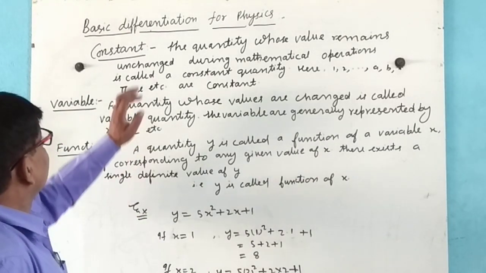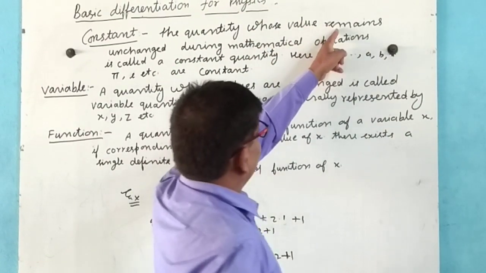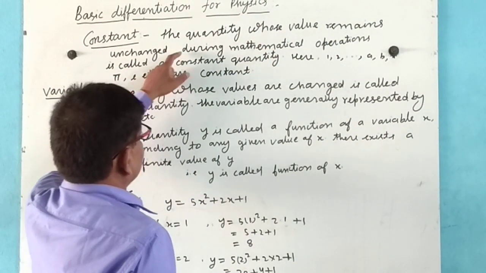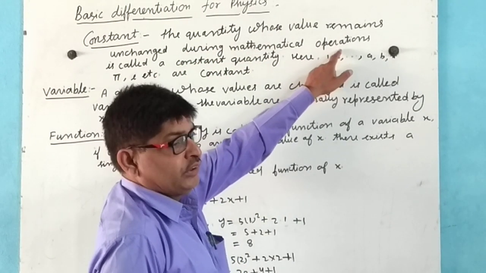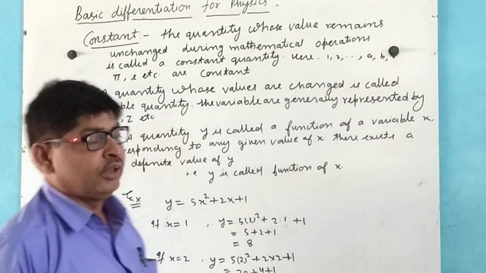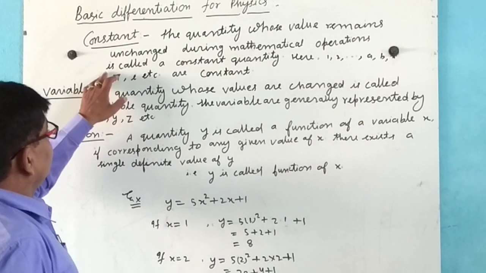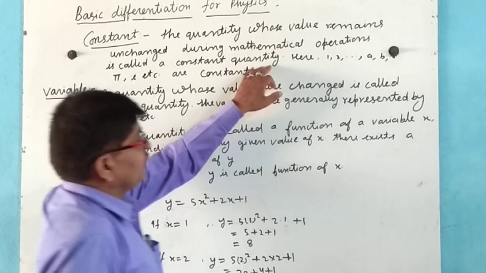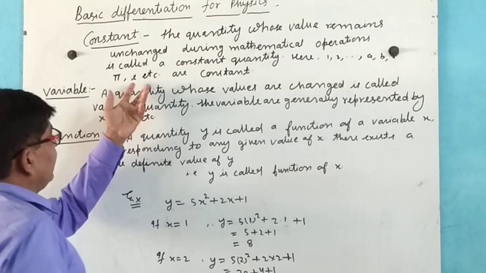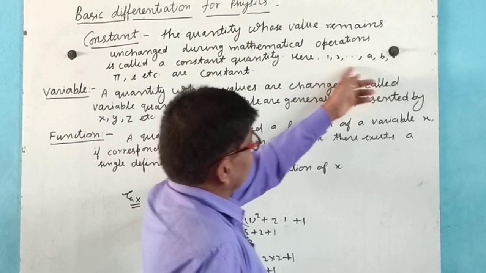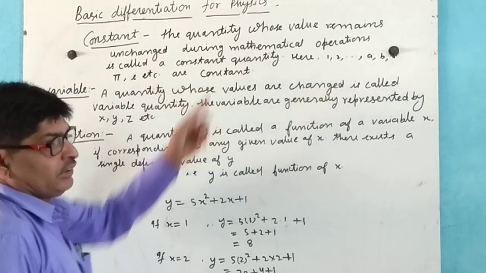Now, constant: the quantity whose value remains unchanged during mathematical operations. It means that the value doesn't change, like 1, 2, 3, 4, a, e, pi, etc. These are called constant quantities. Here 1, 2, 3, 4, small a, small b, pi, or e are generally taken as values that don't change, so these are constants.